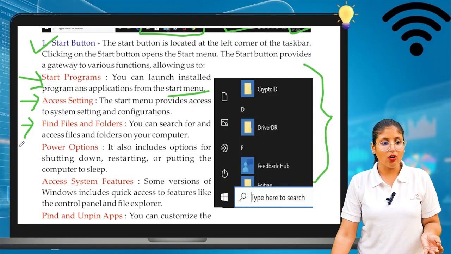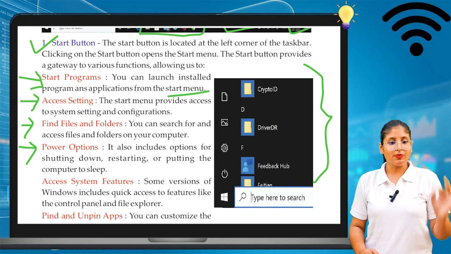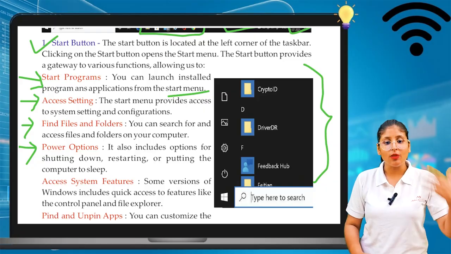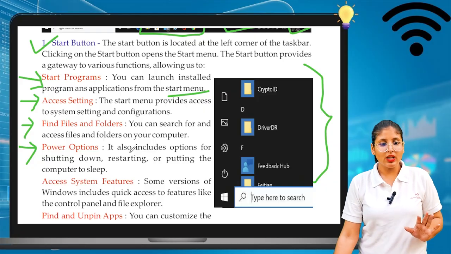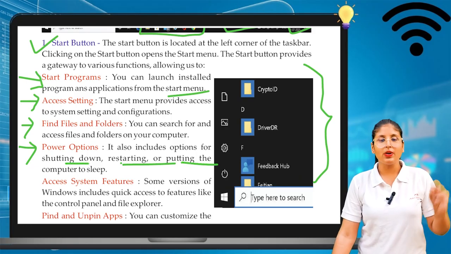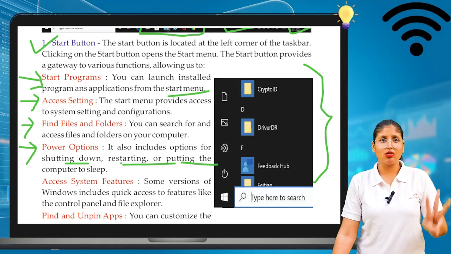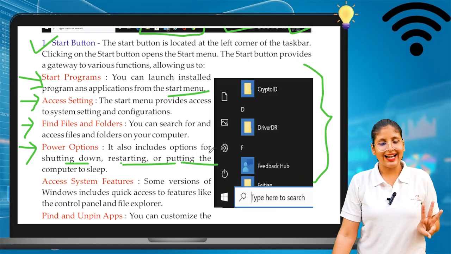You also have the power option there. You can power off with the help of the start button. It also provides options for shutting down, restarting or putting the computer to sleep. So with this we can shut down the computer, restart the computer, or put the computer in sleep mode. All these three functions are also there in the start button.